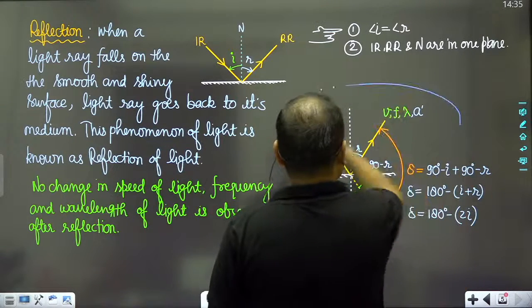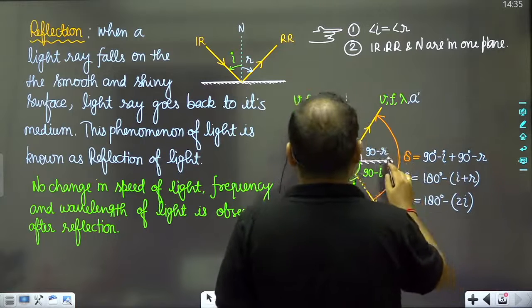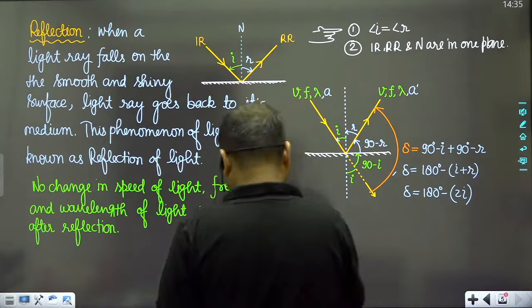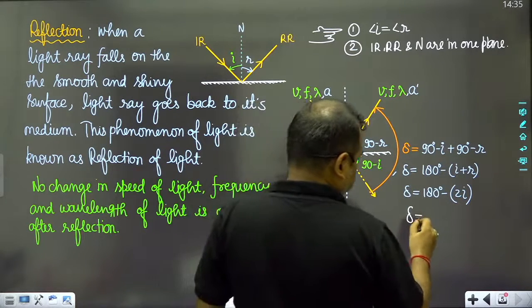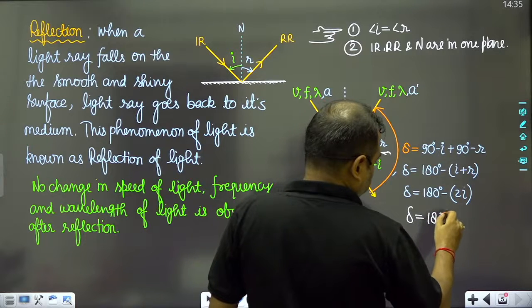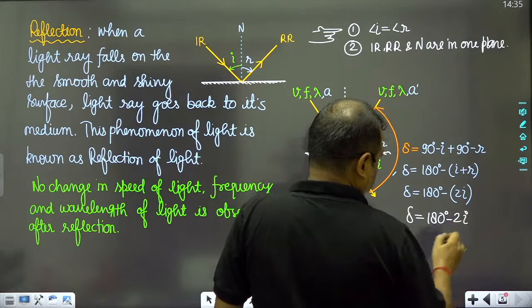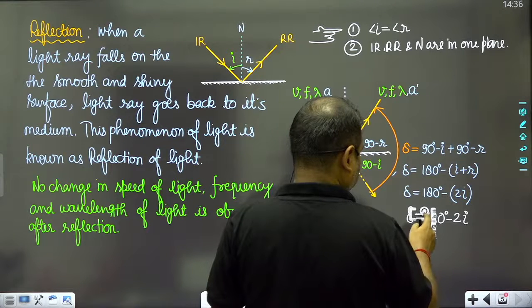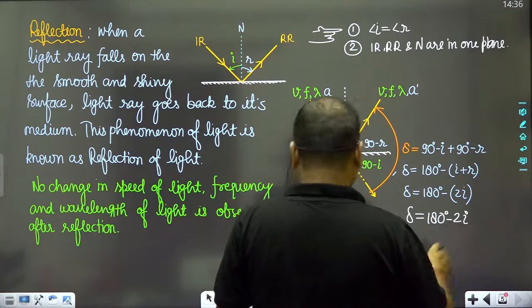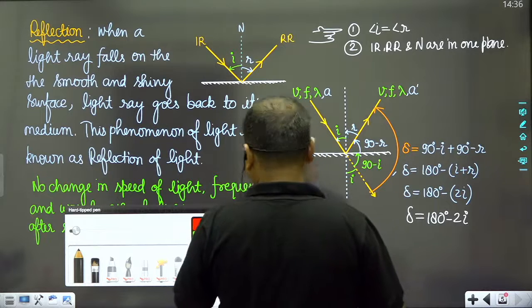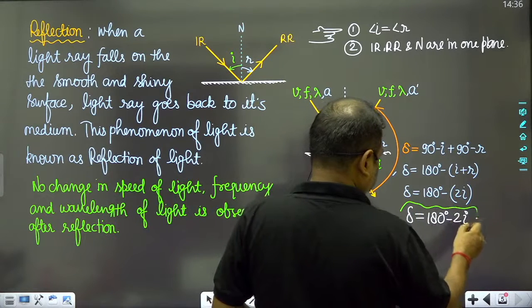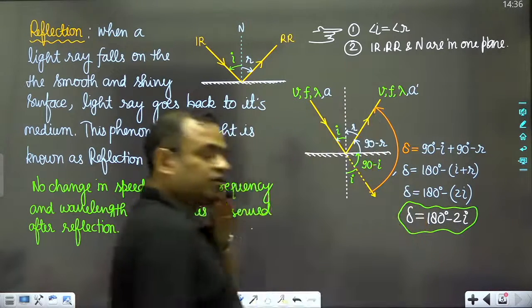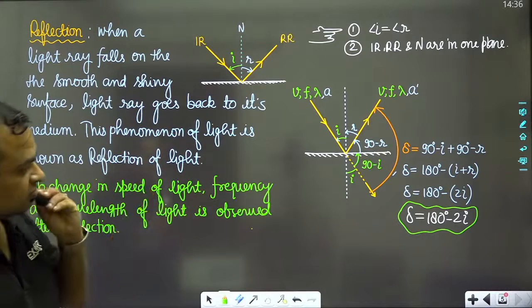So we see that delta is equal to 180 degree minus 2i. Tick. Okay, so this is the angle.